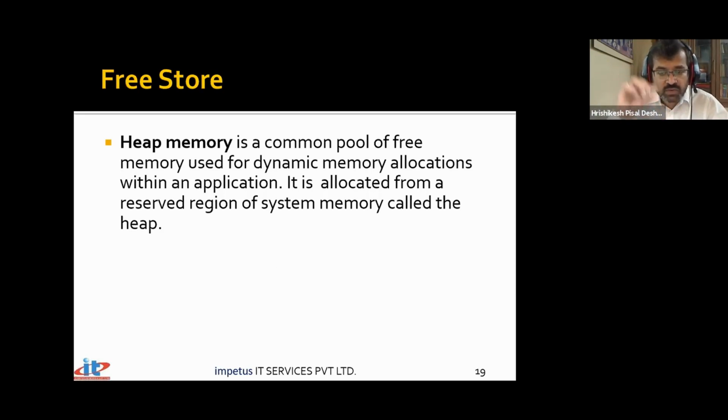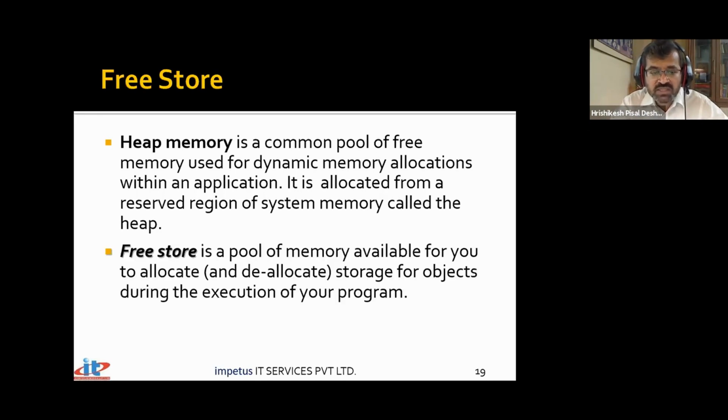In the last example I took, from the add frame you do not have permission to access the main frame. That is not possible. It's a private working area for every function. Whatever is there in that activation record is visible only to instructions inside that function, not to any other function. But heap is an area which is shared between all the functions in your program. In your program, not multiple programs. So all the functions in your program share one heap. Every function will have its own activation record, whereas all functions will share the same heap.